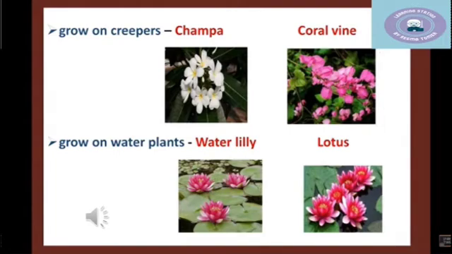Which flowers grow on creepers? Champa and coral vine are the flowers that grow on creepers. Water lily and lotus grow on water plants. They are the water plants.